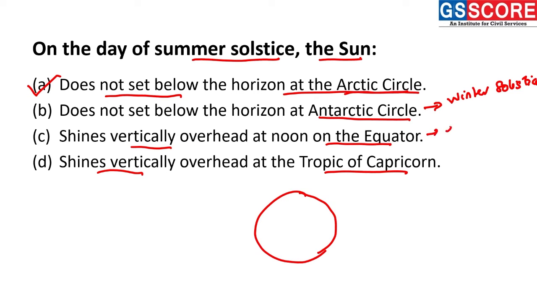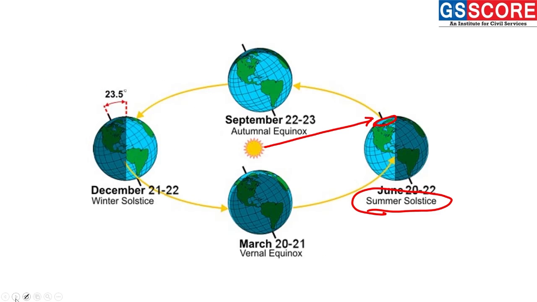Winter solstice, and the sun shines vertically overhead at noon on the equator. This happens during the equinox. This happens during the equinox conditions, and shines vertically overhead at the Tropic of Capricorn. This also happens during the winter solstice. So, this answer is quite clear. We have understood it through a very good diagram.